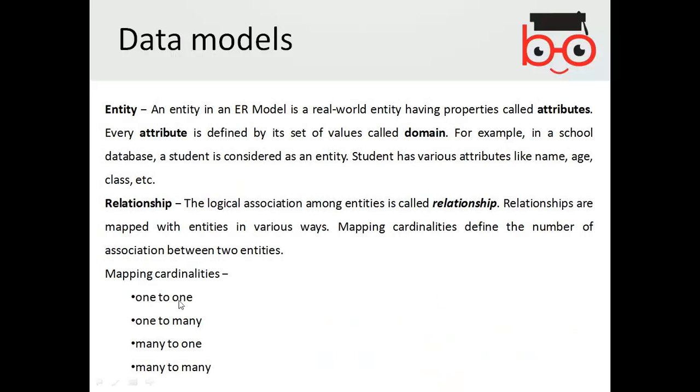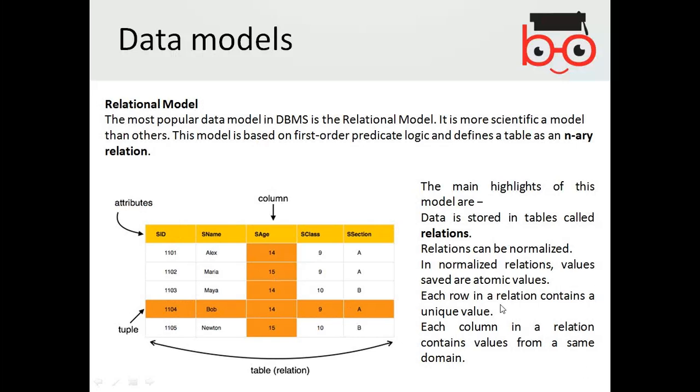The relationships could be one to one, one to many, or many to many. Like, one student can have more units to be enrolled in, but one student can have only one course to be enrolled in at one time. Like one teacher can teach more than one course. So these are the relationships in this way.